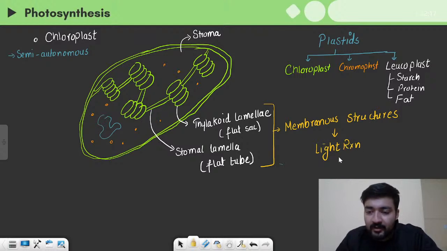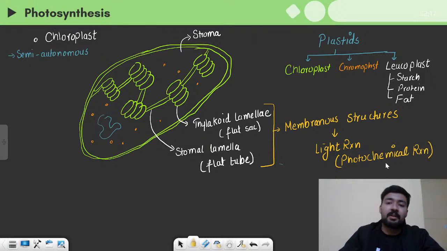The other name of light reaction is photochemical reaction.